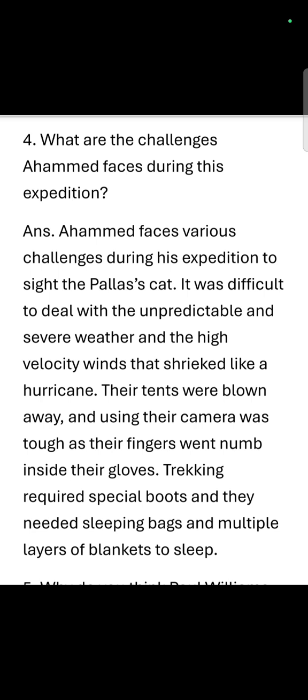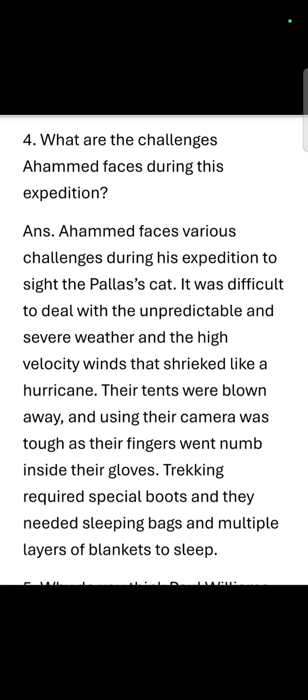The question number 4. What are the challenges Ahmad faces during his expedition? So this question asks what were the challenges he had faced during his expedition? So the answer is Ahmad faces various challenges during his expedition to sight the palace's cat. It was difficult to deal with the unpredictable and severe weather and the high velocity winds that shrieked like a hurricane. Their tents were blown away, and using their camera was tough as their fingers went numb inside their gloves.